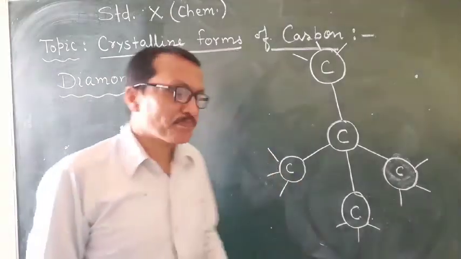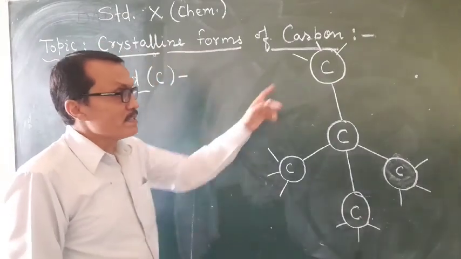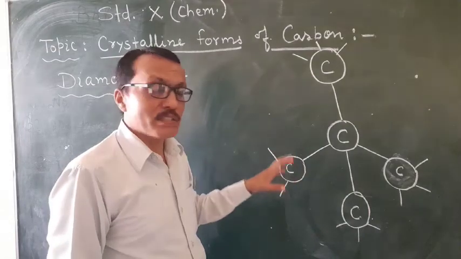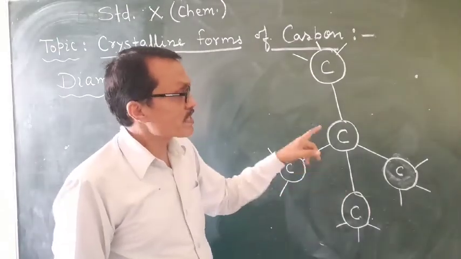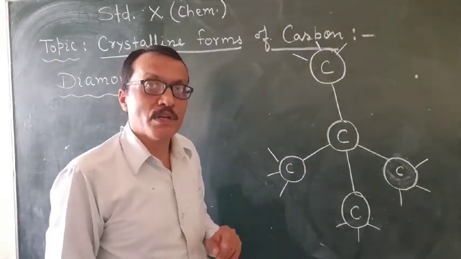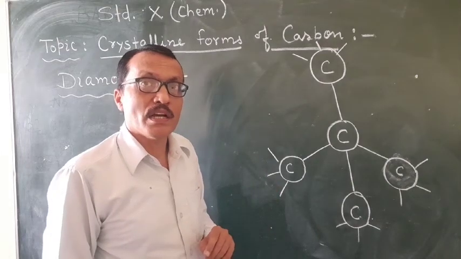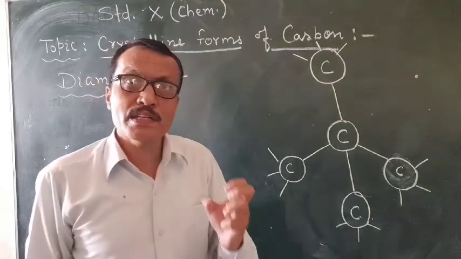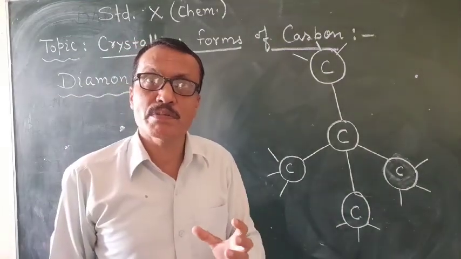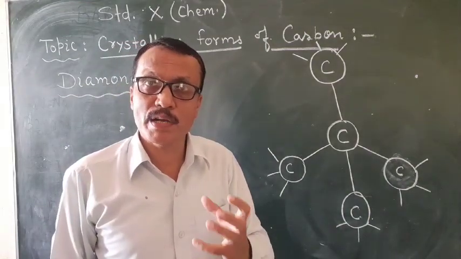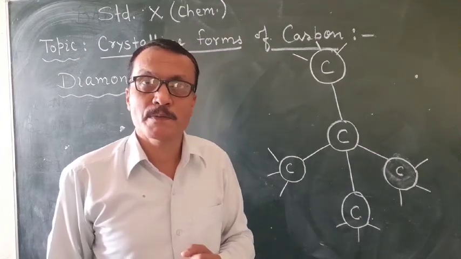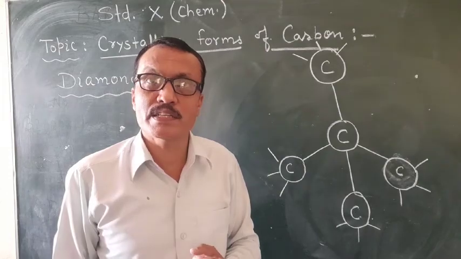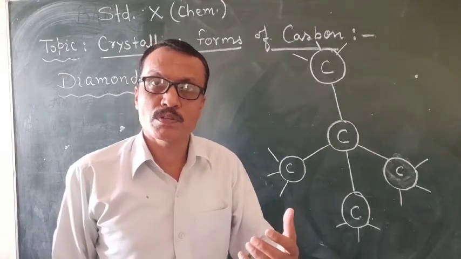So students, diamond inside the earth forms by the combination of several carbon atoms under high temperature and high pressure. The pressure is 70,000 atm and above, and the temperature is 1500 degrees Celsius or more.